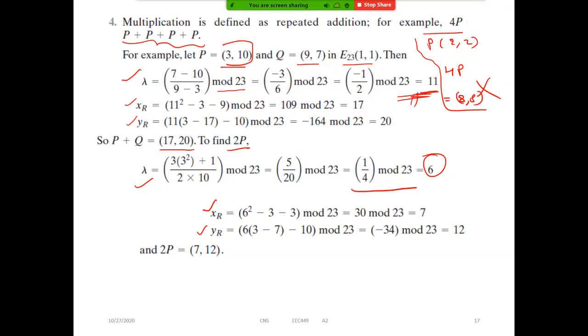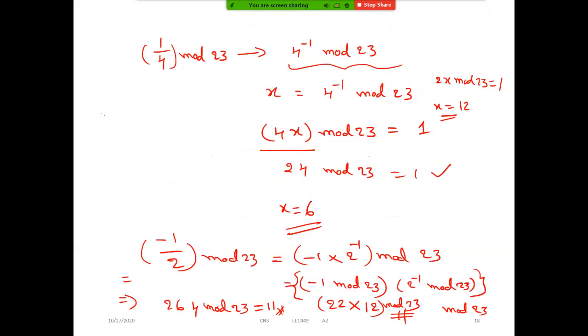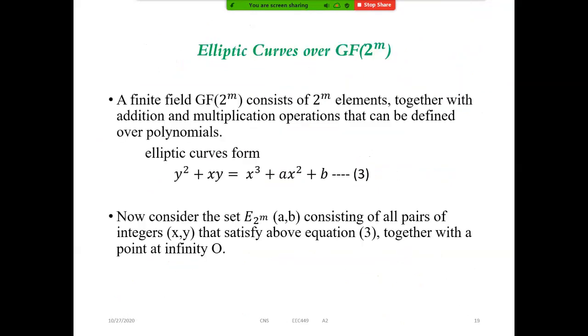There is one more rule to find this minus 1 by 2 modulo 23. I will tell that one later maybe. But you can remember it like this: minus 1 modulo 23 means 23 minus 1. This we know. Just separate the multiplication, so minus 1 separate, 2 inverse separate. So clear, all of you? So can I proceed?